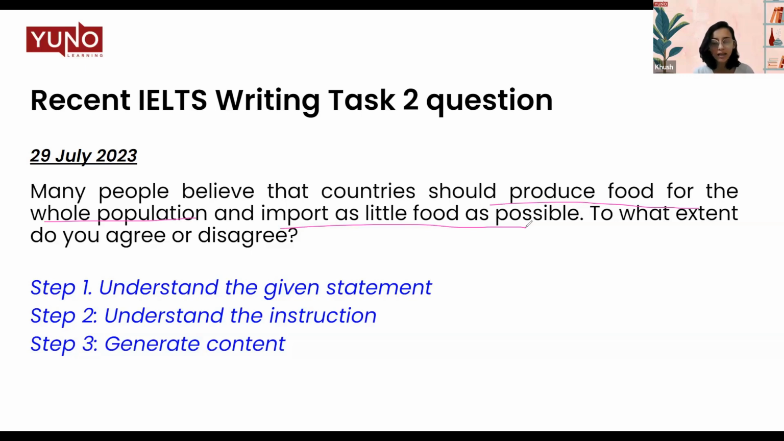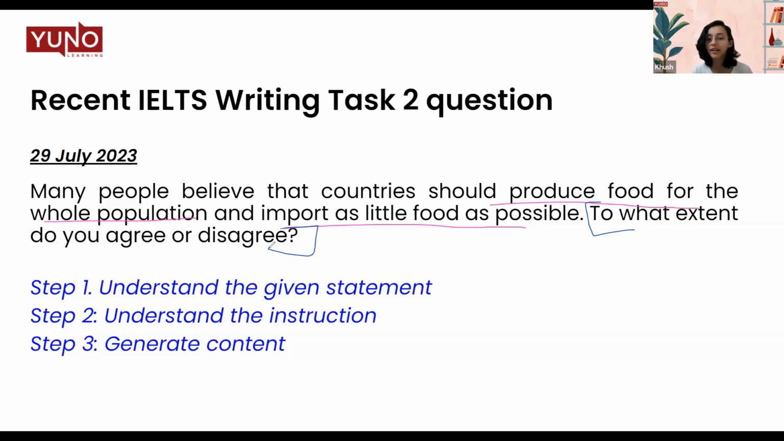Step 2, understand the instruction. So what do I mean by instruction? So the instruction is the question that is given to you. Here, the question that is given to us is, to what extent do you agree or disagree? So understanding this instruction means this instruction is asking you to either agree or disagree, or to what extent do you agree or disagree? That means you can also form a partial opinion, but how do we do that?